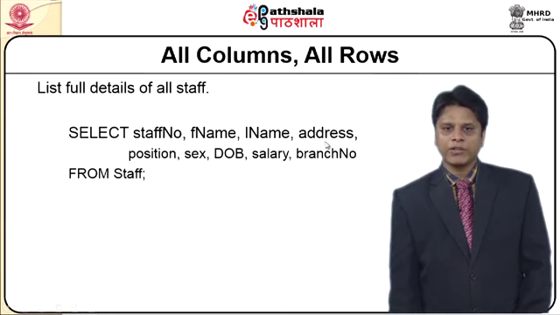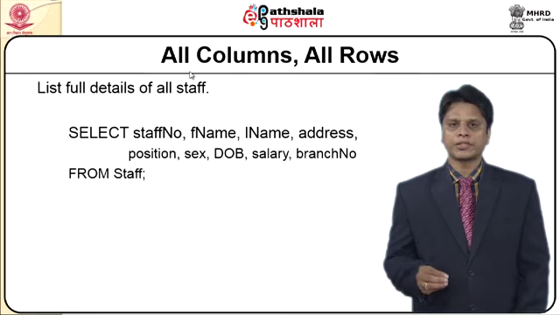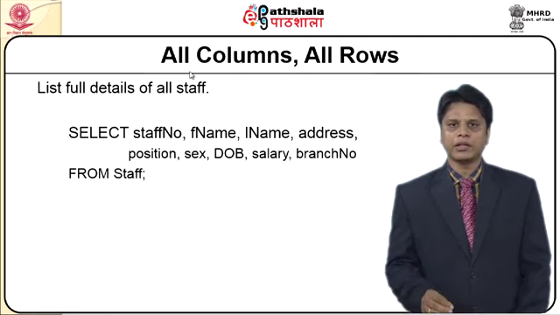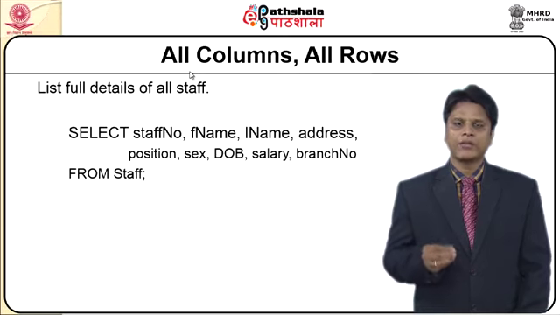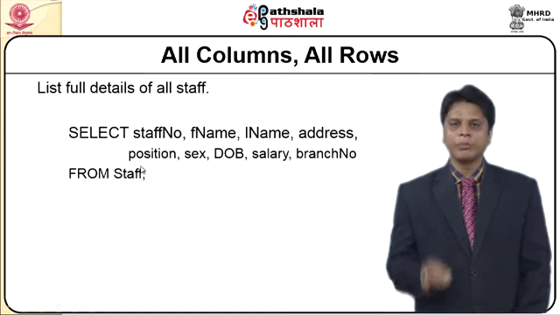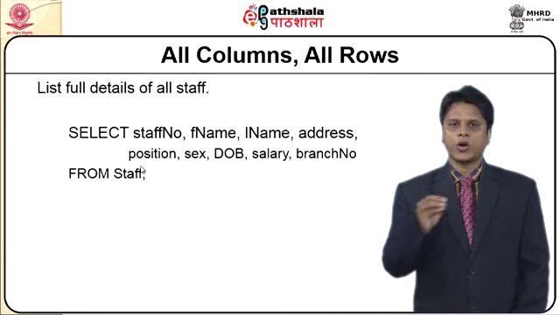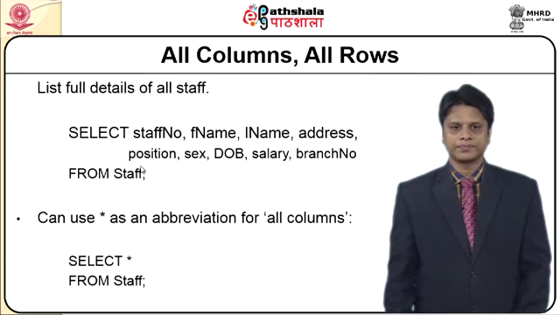Now that we have around 9 attributes that are to be projected as part of this query, since the query needs full details to be presented, it could be written in this format representing each and every attribute from the relation, or we can write it as select star from staff, which would also mean all columns and all rows of that particular table would be retrieved.